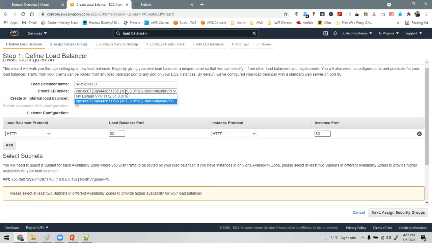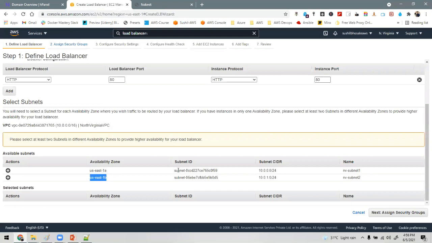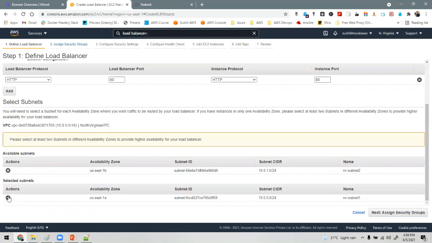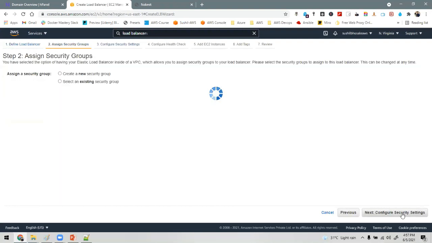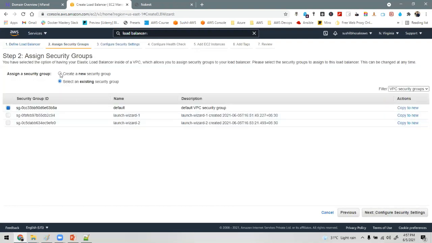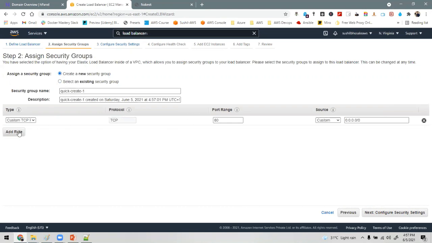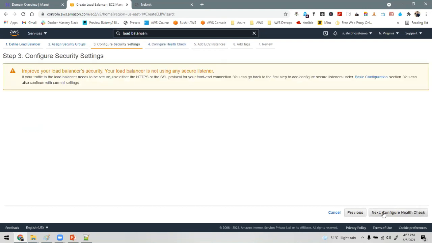Inside this VPC, we have created one subnet in 1A and the other in 1B. See, the subnet ID is also showing here. See the names, NV subnet 1 and NV subnet 2. So I will just add this. Security group, add rule, nothing. Okay, I will just skip to 80. See what it is telling, improve your load balancer security. Your load balancer is not secure because we don't have the certificate right now for HTTPS. So right now we will be working with port number 80 only.